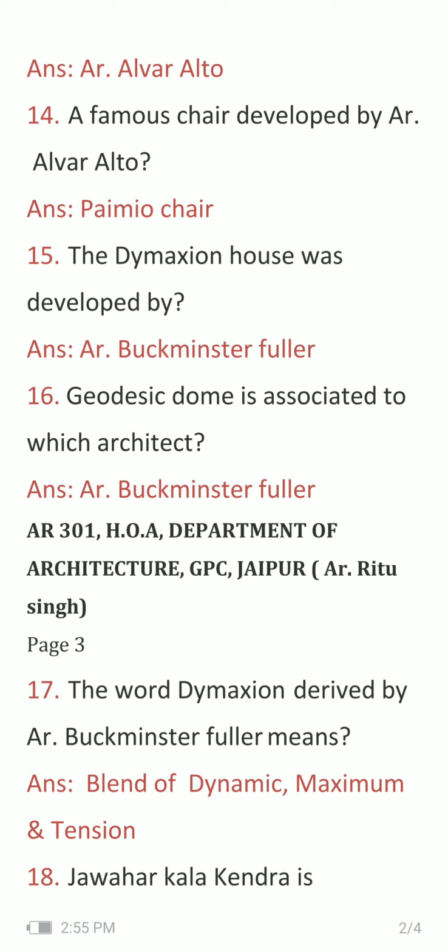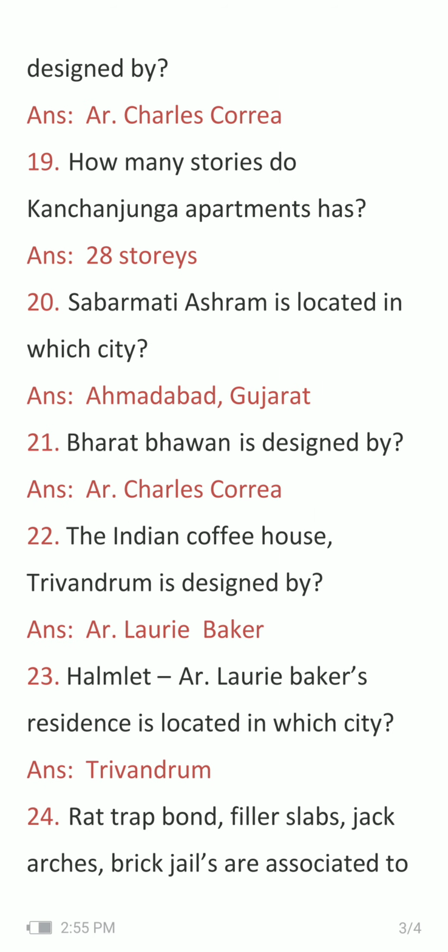Now, another question related to the Dymaxion word. The word Dymaxion derived by architect Buckminster Fuller means, what is the meaning of the word Dymaxion? And the answer is it is a blend of dynamic, maximum, and tension. Question number 18 is Jawahar Kala Kendra is designed by, and the answer is architect Charles Correa.